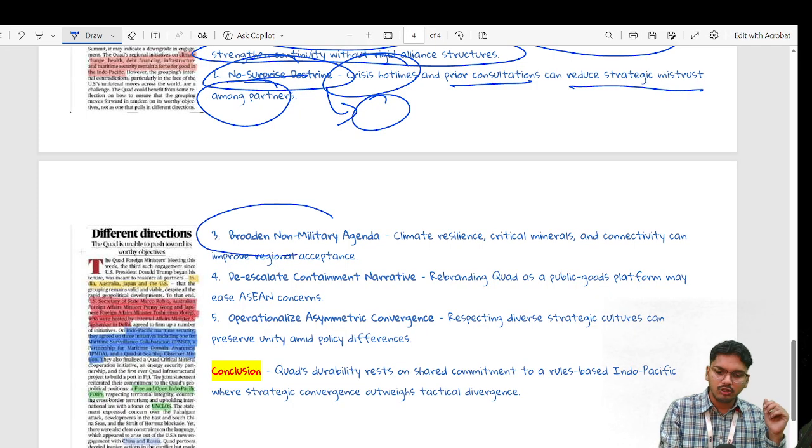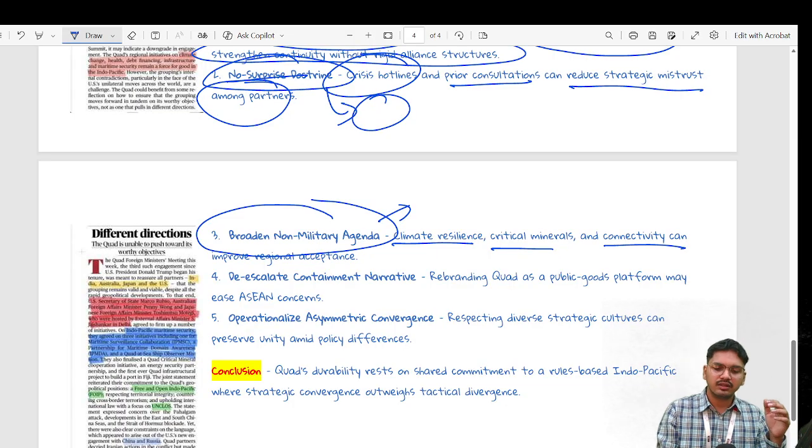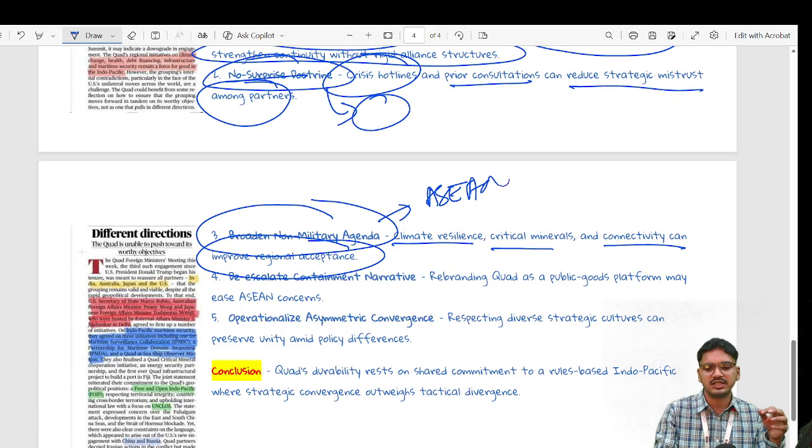On the same note, broadening non-military agendas. We know Quad is not only a military grouping. It is more than a military grouping. So to prove that more aggressively, Quad can discuss climate resilience, critical minerals, connectivity, which again indirectly or directly improves regional acceptance, especially from ASEAN countries.